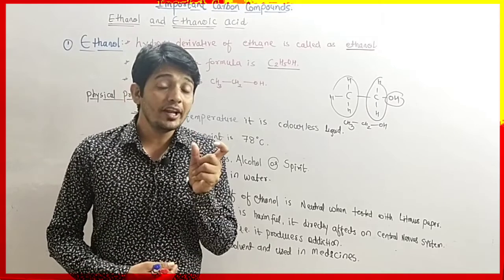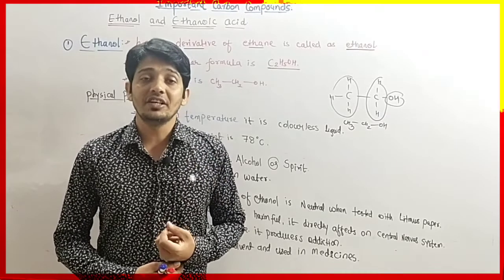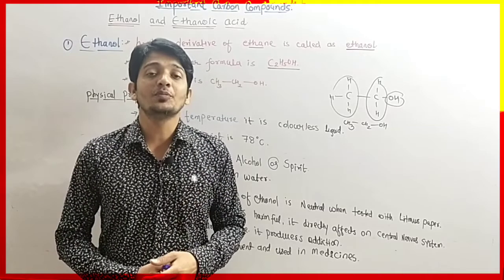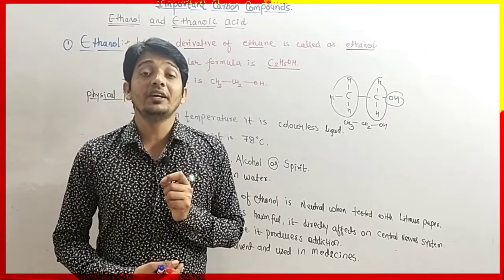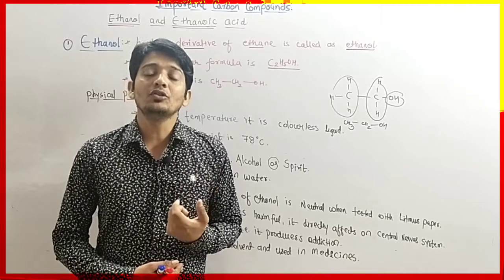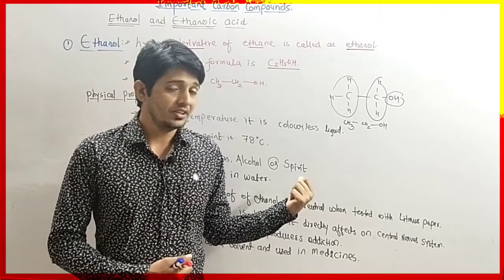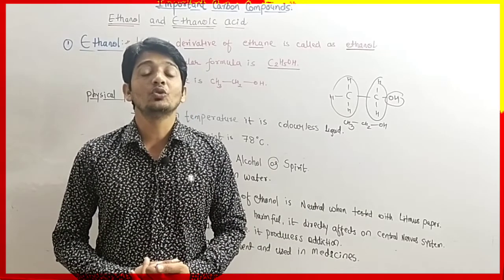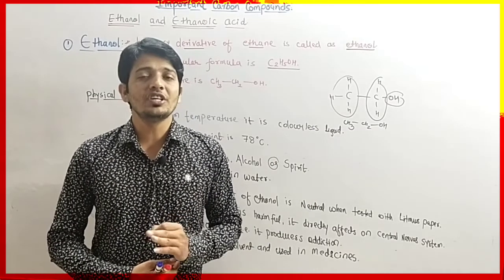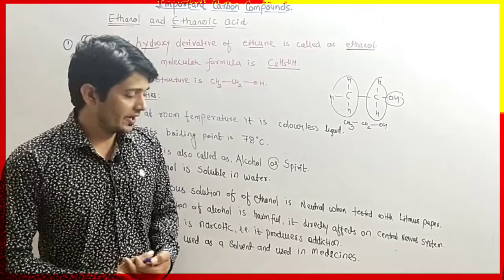So how is alcohol actually? It is basic in nature because it produces H positive ions, and it also tastes bitter. But when the aqueous solution of ethanol is tested with litmus paper, it shows neutral nature. There is no change in the litmus paper.